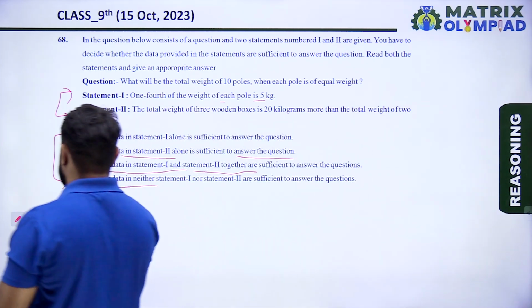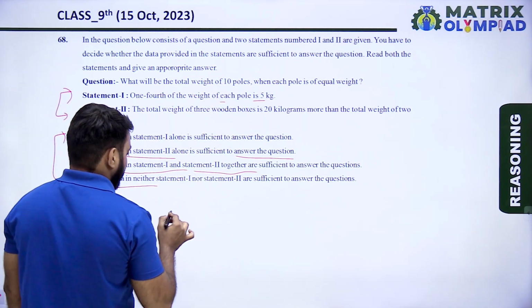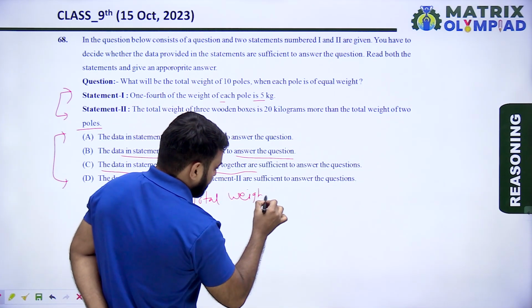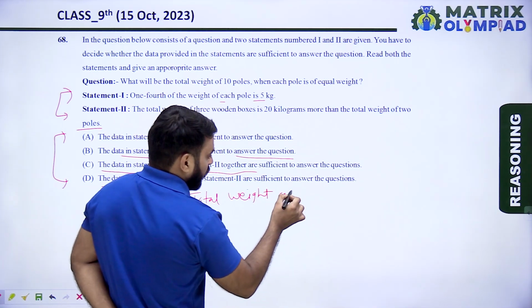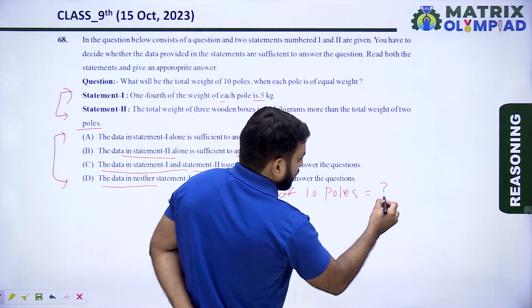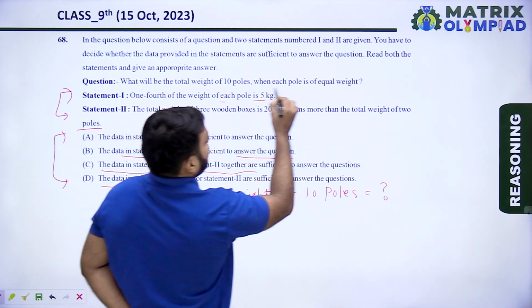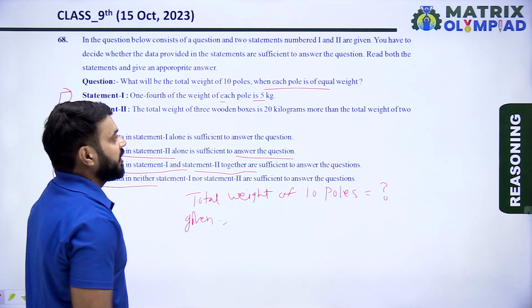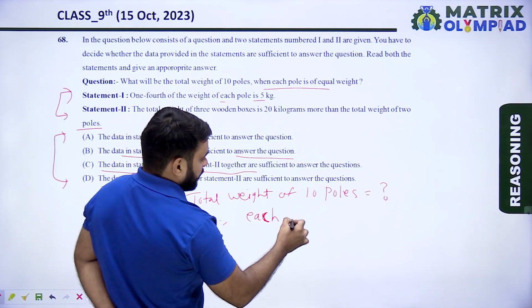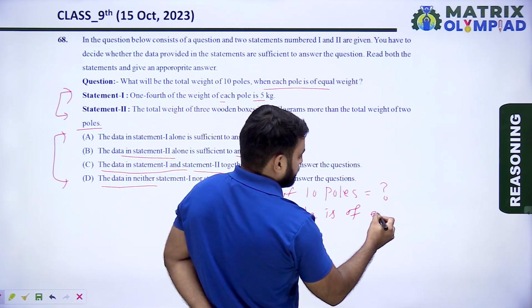So the question is, what will be the total weight of 10 poles? Find the total weight of 10 poles. Given is that each pole is of equal weight.